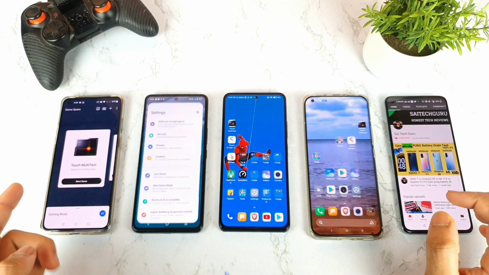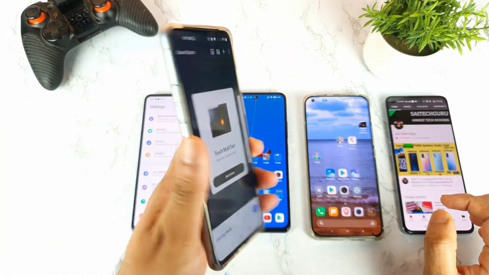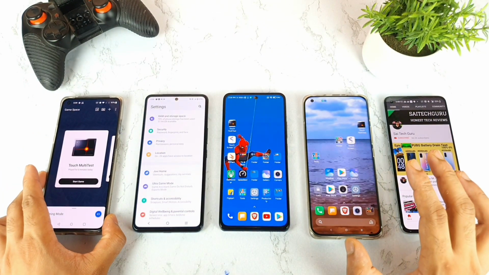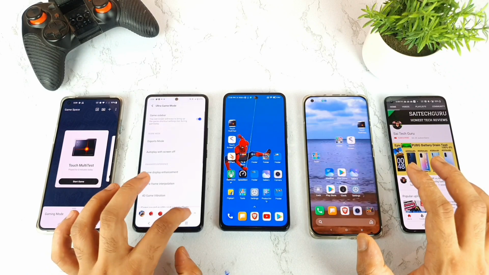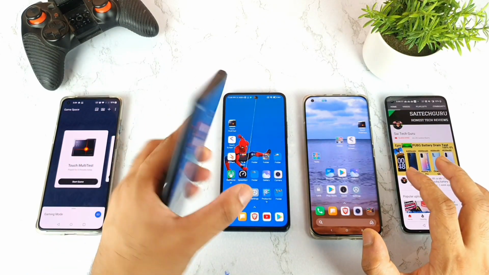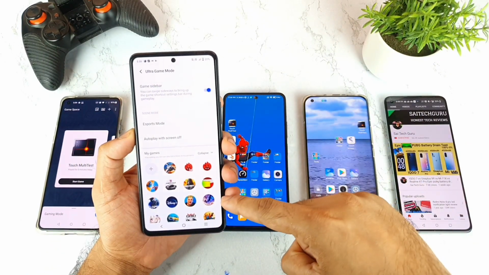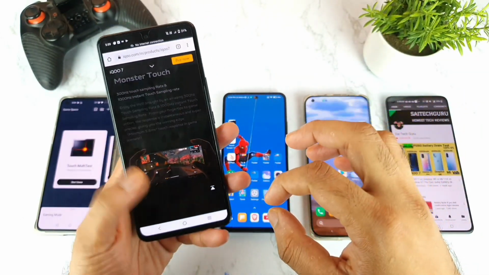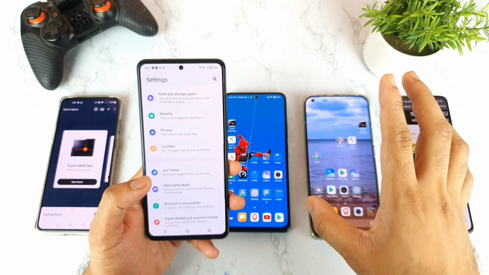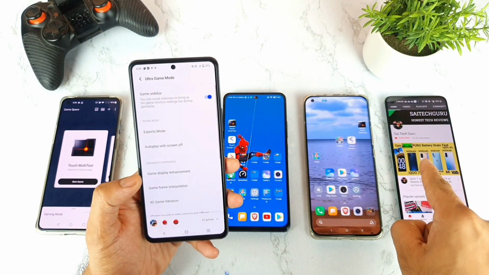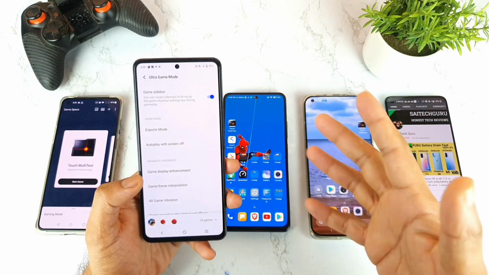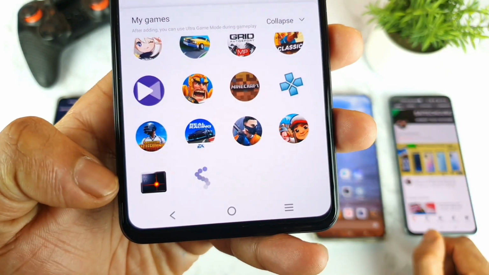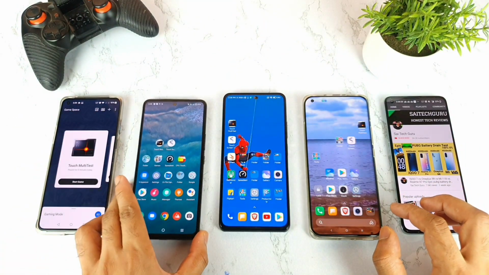As you can see right now, multi-touch has been added into the OnePlus 9R's Game Space. The reason why I did this testing is that in a few smartphones like the iQOO 7, here is the iQOO 7 device, friends, the touch sampling rate of this phone is 300 Hz. As you can see here, 300 Hz touch sampling rate, but it is only functional while gaming, not while normal using. Yesterday I used the application without any Ultra Game Mode and the results were really shocking. But right now I'm using Ultra Game Mode and I'll be testing in this video, friends, so make sure to stay tuned.